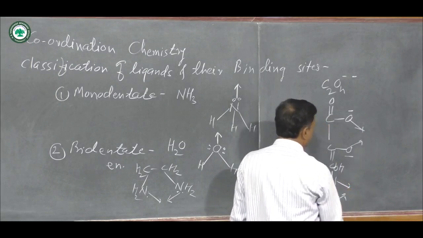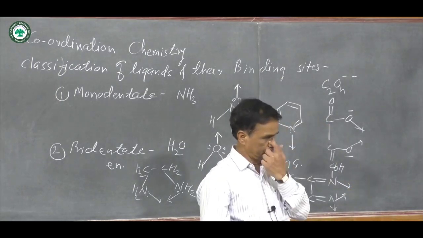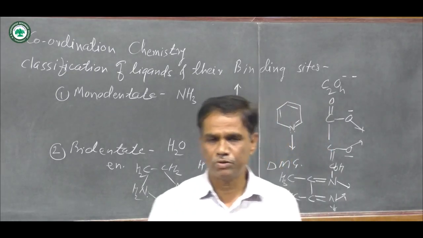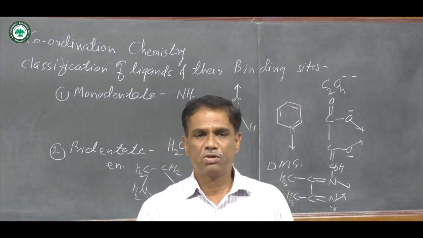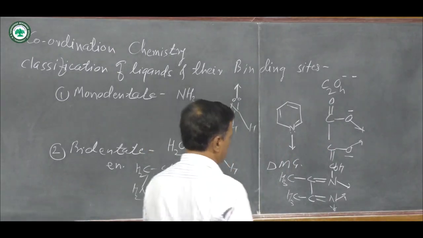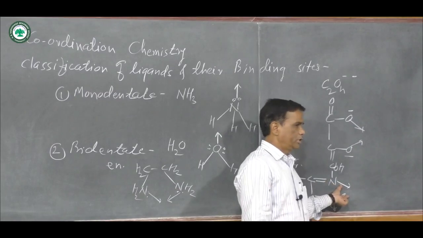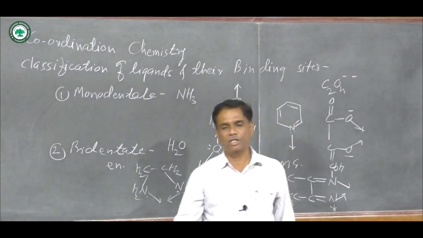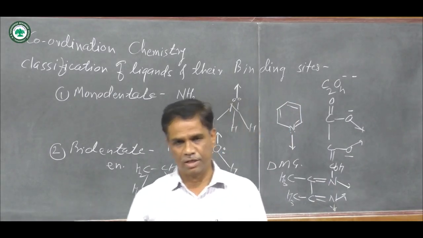Donation of electrons takes place from the two nitrogens in DMG, dimethylglyoxime. The lone pair of electrons on nitrogen is donated to the metal, and there is formation of two coordinate bonds, and all these are examples of bidentate ligands.